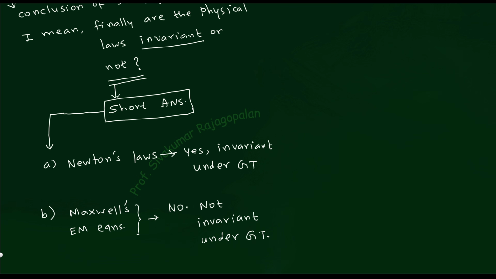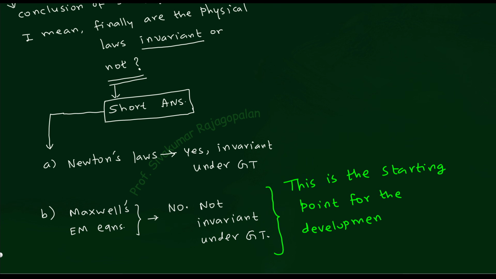Therefore, we need some mathematical workout. We have to do some mathematical workout. So that's what we are going to do. So now I will put the important point. This is the starting point for the development of relativity. So now you understand why we should read relativity at all when the Galilean transformation was there much earlier. The trouble came from Maxwell's electromagnetic equations, and that is the spark that gave rise to the fire. Okay, so this is the starting point.